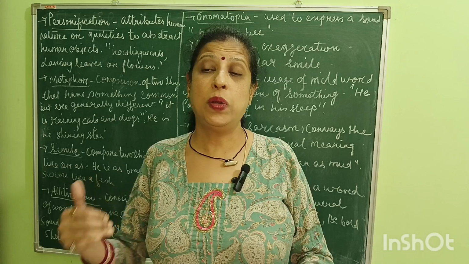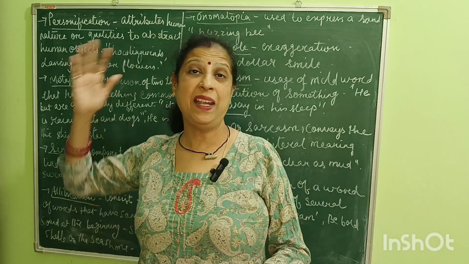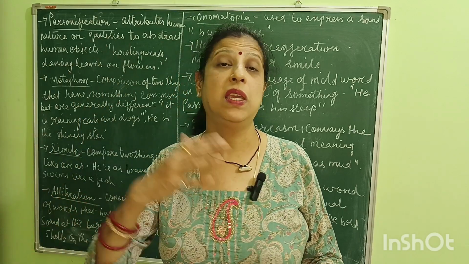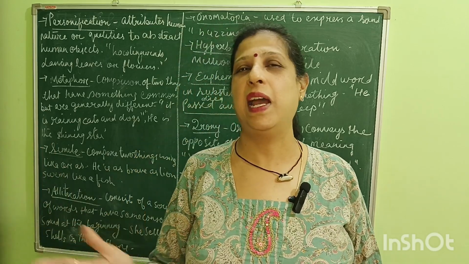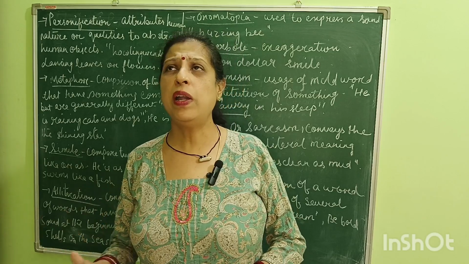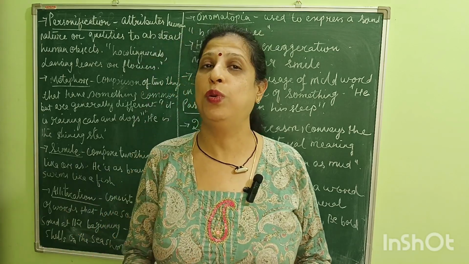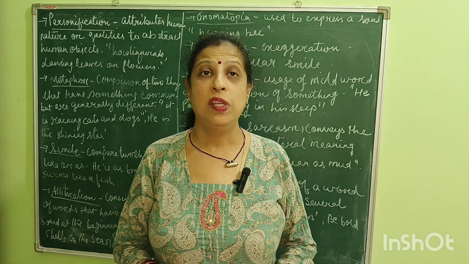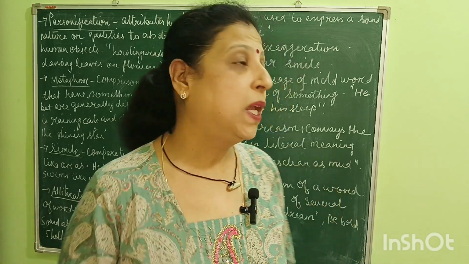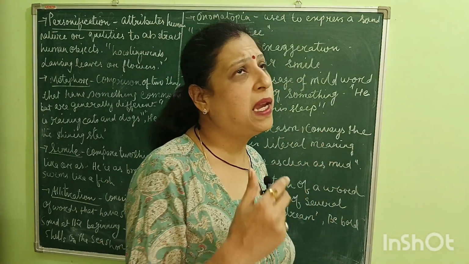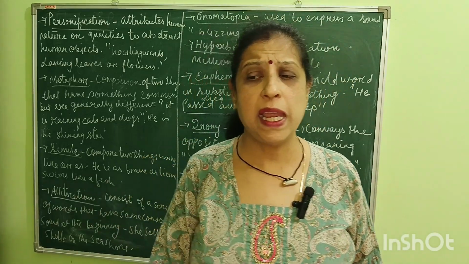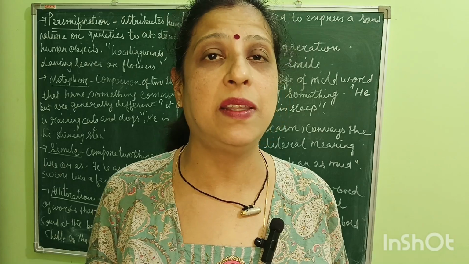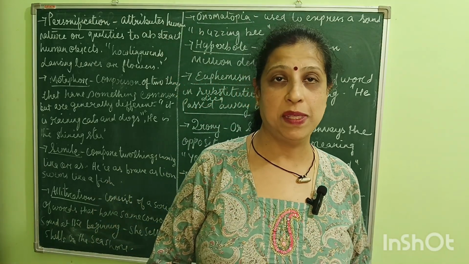Passed away sounds better than died. Or even better, he is no more. These are called euphemism, because we are using mild words instead of harsh words.